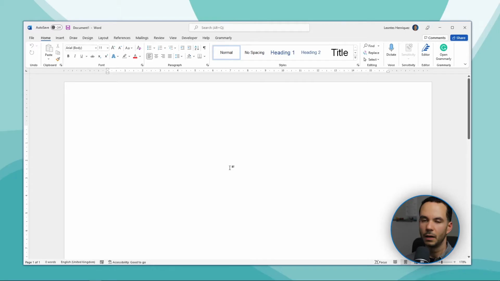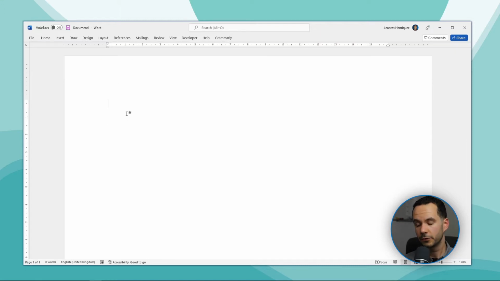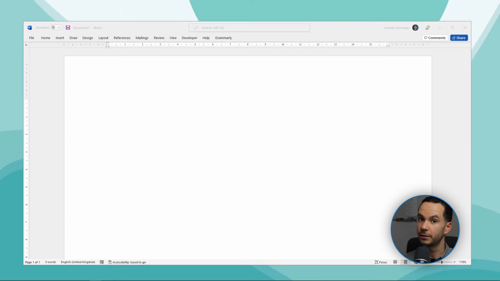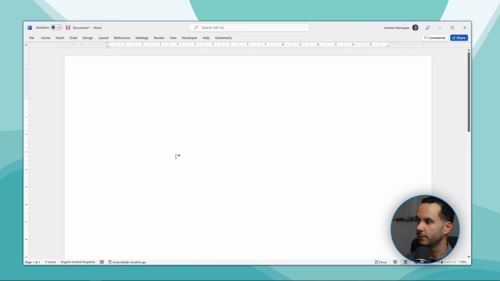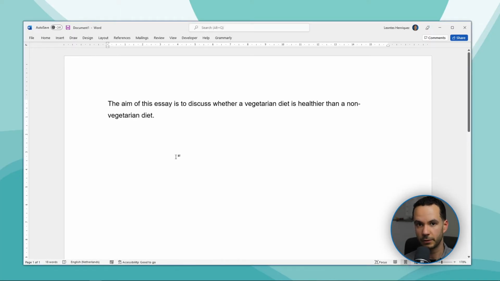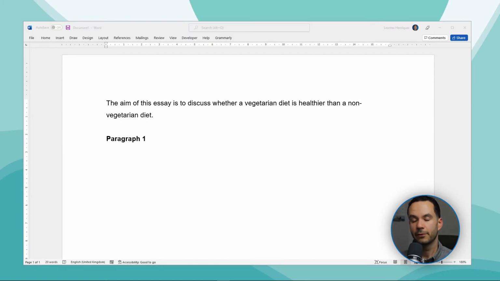In our introduction, we want to include a thesis statement that indicates what the aim is of our essay. So what we're going to do first is create this thesis statement, and then we're going to organize our paragraphs. Now, a thesis statement is the aim of the essay, or basically the thing that you want to do. And we're going to go with a very simple thesis statement. We're going to say that the aim of this essay is to discuss whether a vegetarian diet is healthier than a non-vegetarian diet.